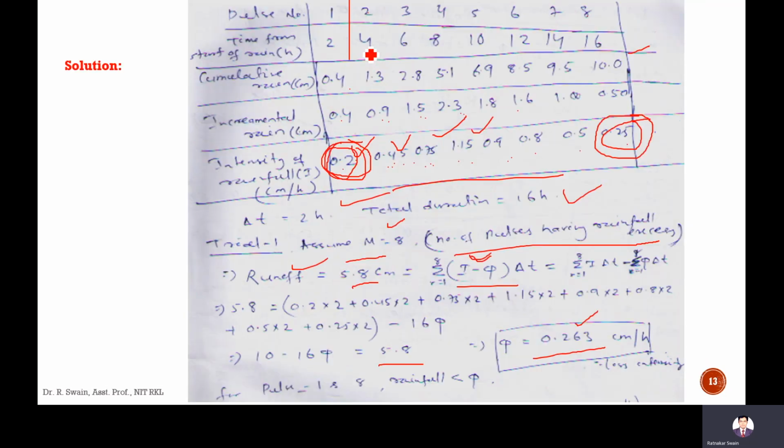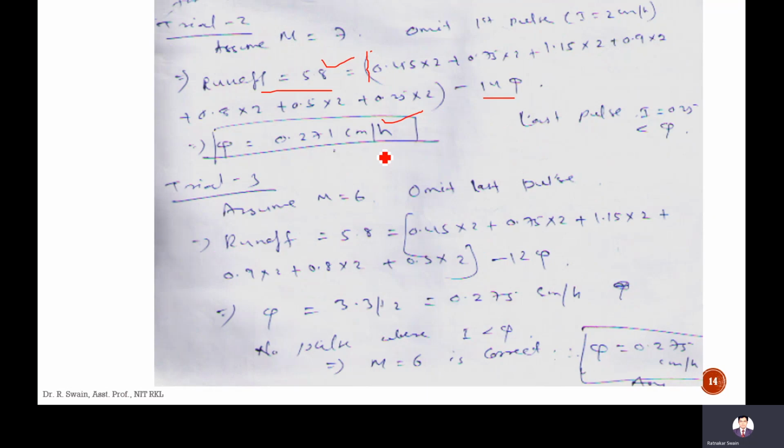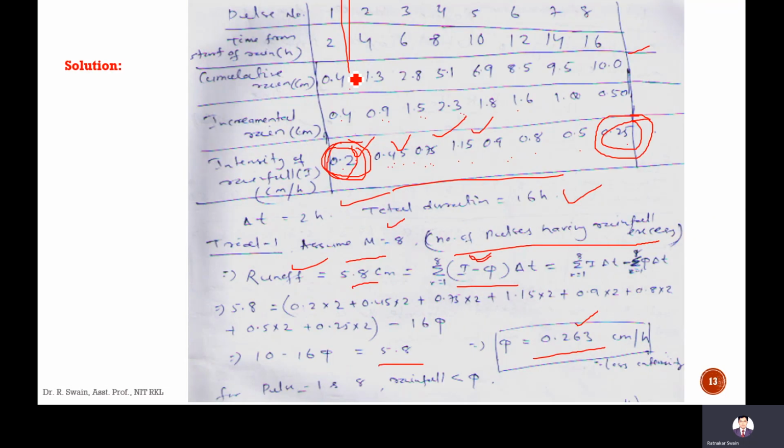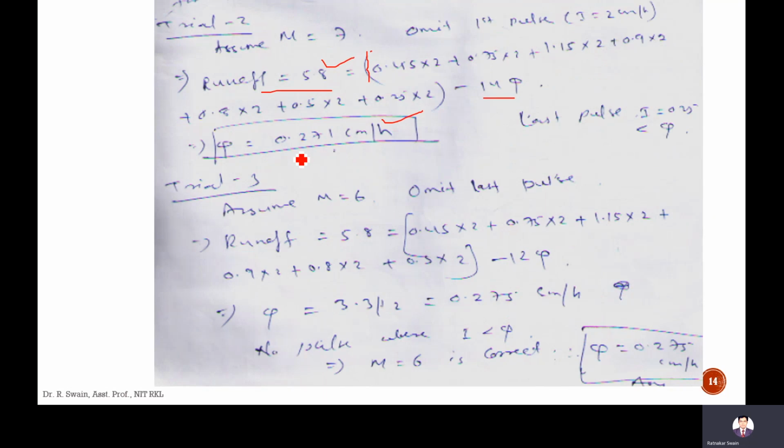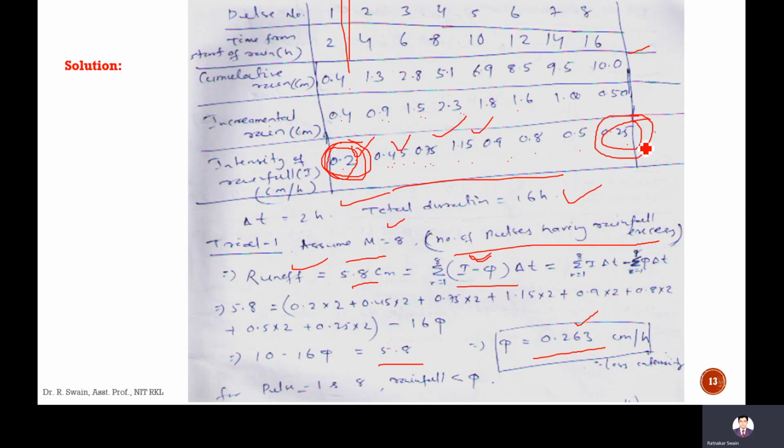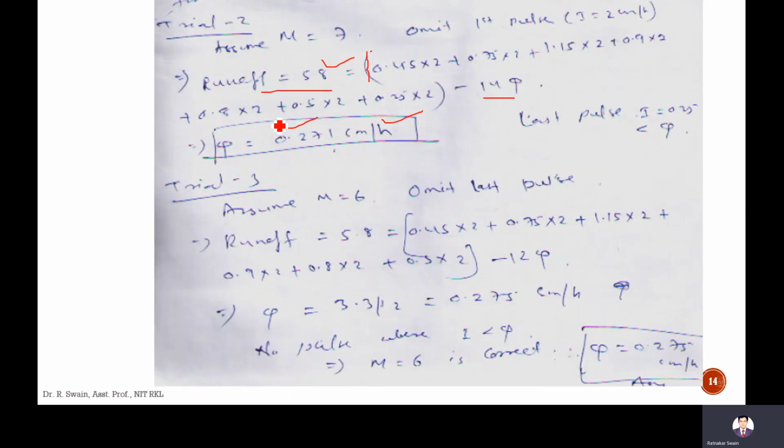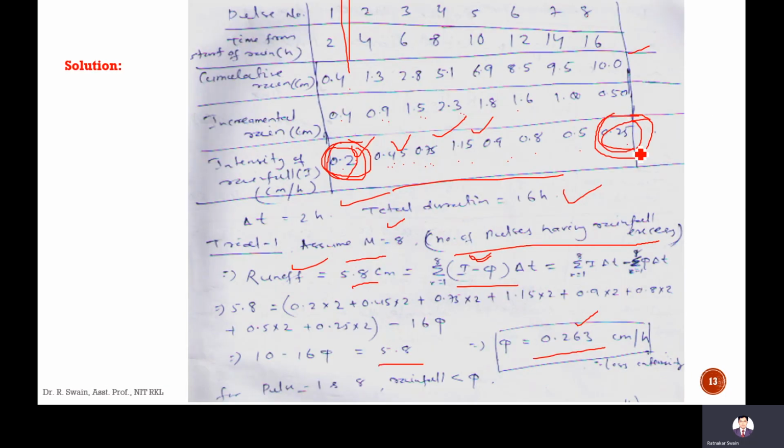In trial 2, we had removed the first time step, and the remaining time steps are considered, so 0.271 centimeter per hour is the phi rate. However, here the rainfall rate is 0.25, which is less than phi. That means there is no excess rainfall for this pulse. Whatever we assumed is wrong.